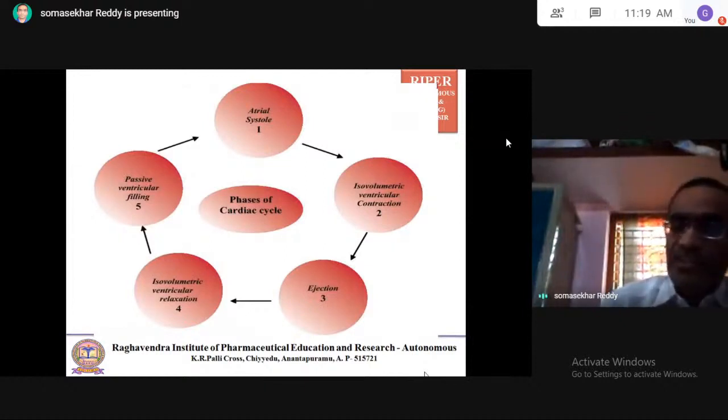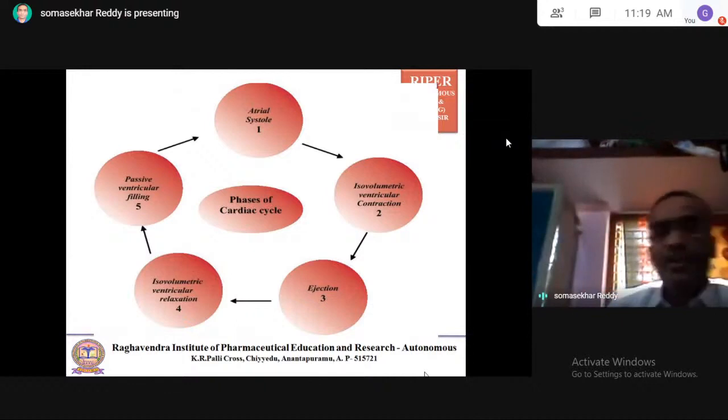Next, after ejection, there is a relaxation of the ventricles. So, isovolumetric ventricular relaxation. That is the fourth one. The fifth one is the passive one: passive ventricular filling. Again, there is a filling of the ventricles. After relaxation, there is a filling of the blood in the ventricles, which is coming from the atrial systole.